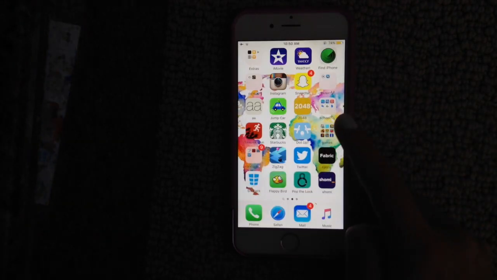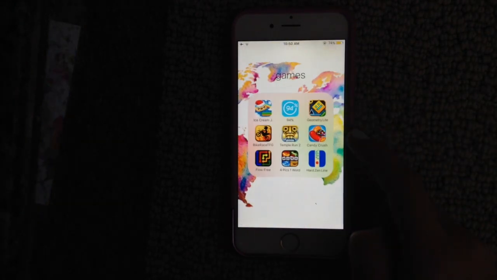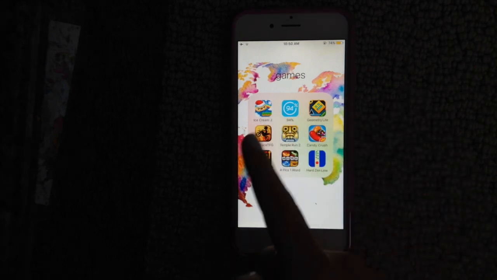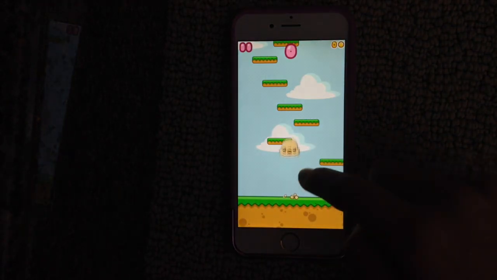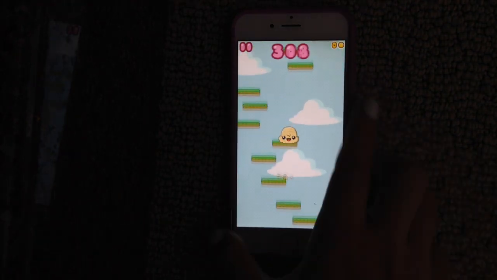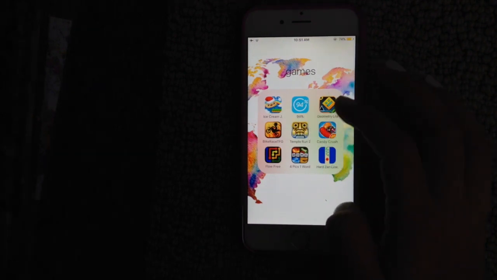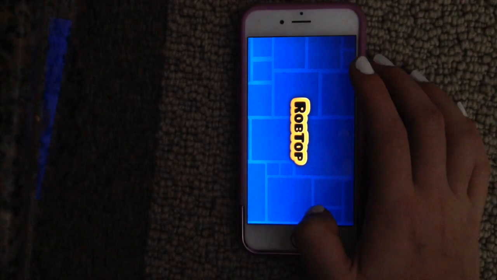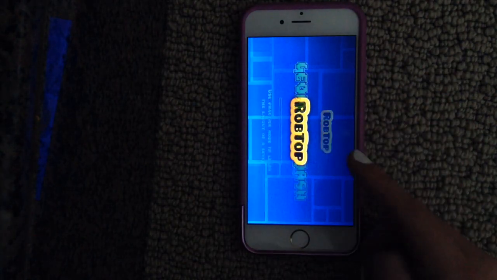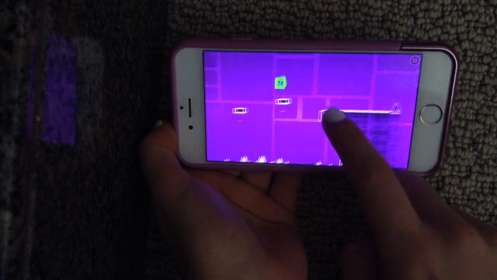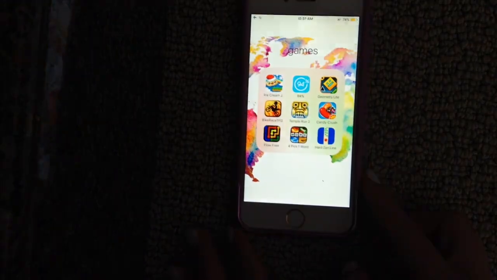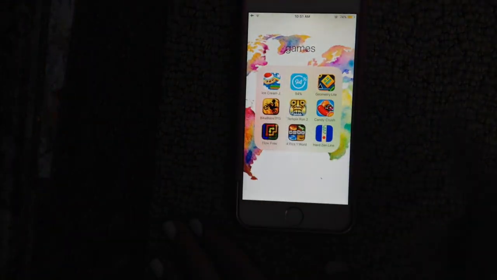Then I have an actual folder called Games, and I don't actually play any of these games just for my everyday life. It's more for traveling, like I said, and road trips. So I have Ice Cream Jump, which is just where you jump and you tilt your phone. Then I have 94%, where it gives you a topic and you need to say 94% of the answers. Then Geometry Light, which I can play for you. I actually suck at this game. Okay, I did.